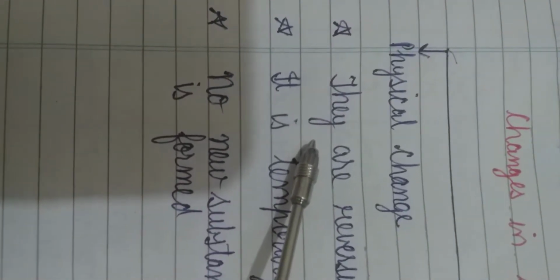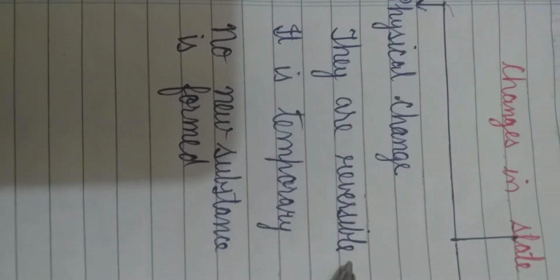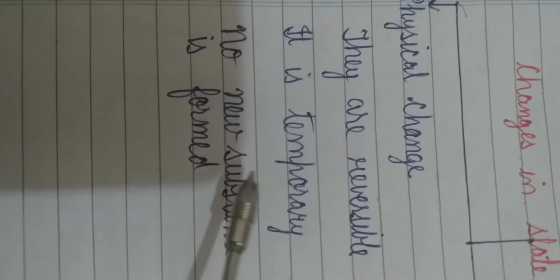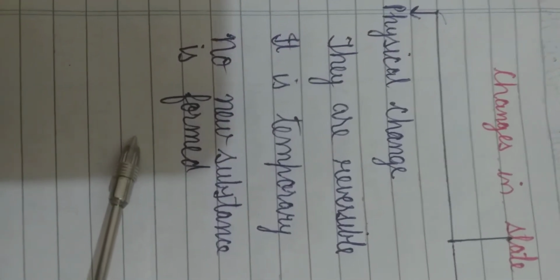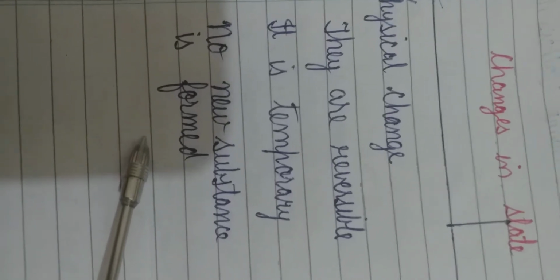Now what is a physical change? A physical change is a change which is mostly reversible. Reversible means the change can be reversed back, and these changes are also temporary, and no new substance is formed in a physical change. Like melting of ice.